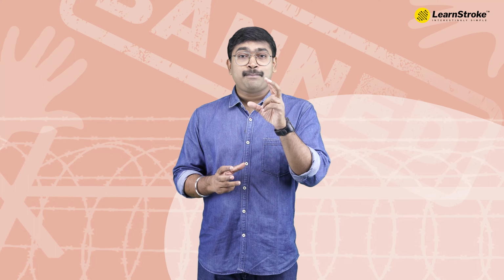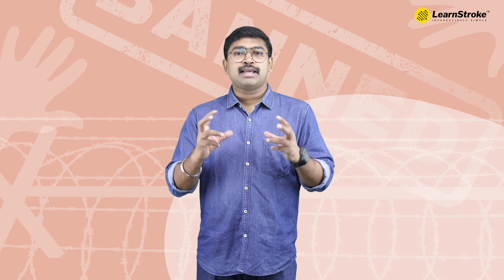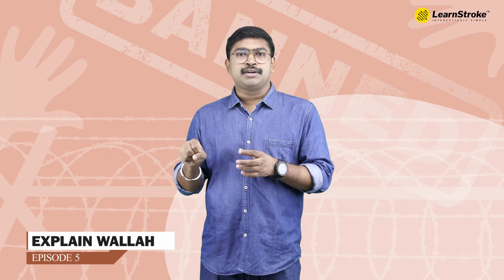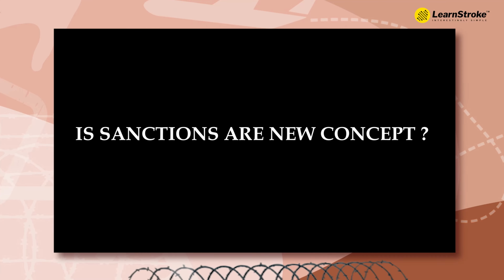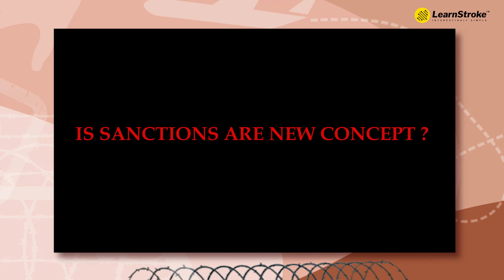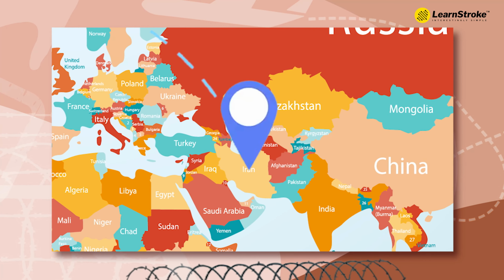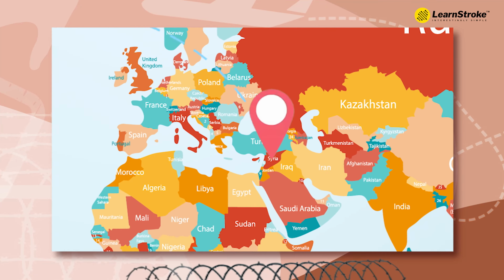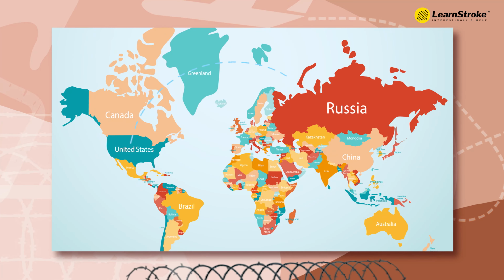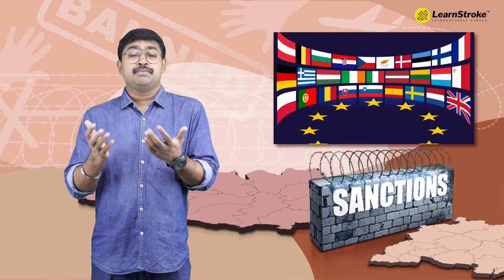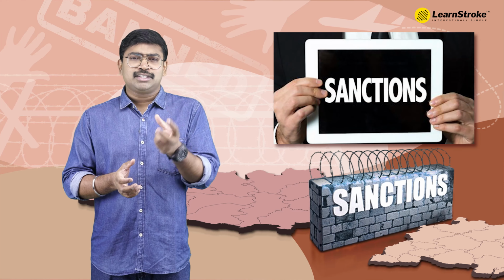So now we have discussed sanctions, and you know what the power of sanction is and how sanctions can really crush a country, and what the important implications are that sanctions can bring in. So the key question comes here: are sanctions a new concept? Every now and then we see that the United States of America has put sanctions on Iran. They have put sanctions on Syria. They have put sanctions on Russia, and even the European Union has put sanctions on many countries. So is this a new concept?